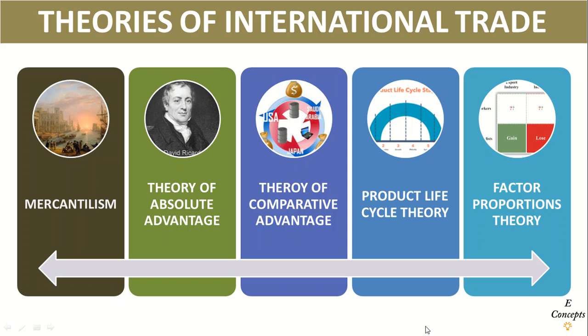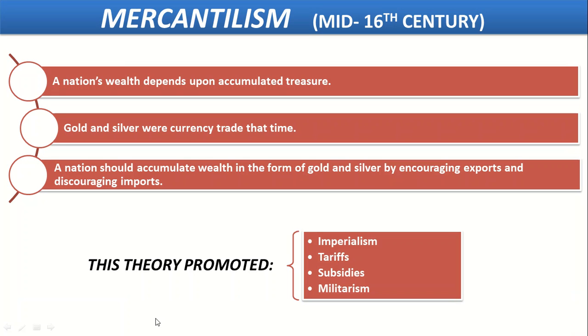In this lecture, we will discuss what are the theories of international trade. We have five theories. We have Mercantilism, we have theory of absolute advantage and theory of comparative advantage. At number 4, we have product lifecycle theory, and in the last, we will discuss factor proportions theory. We have examples for these theories. So first, we will start from Mercantilism.